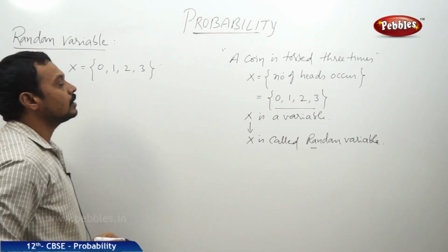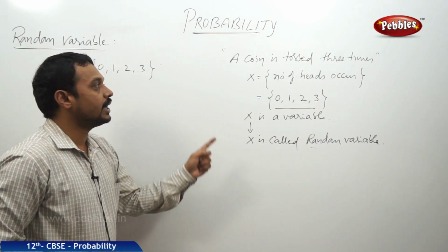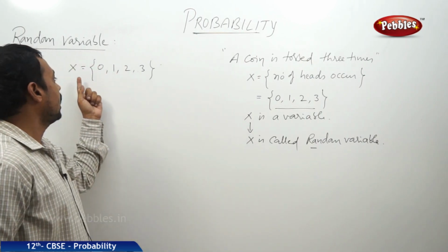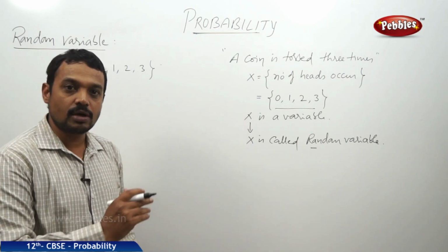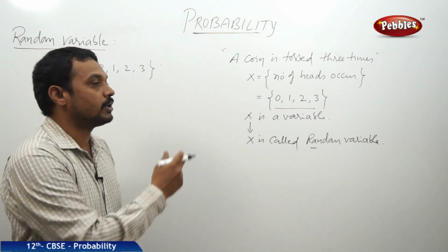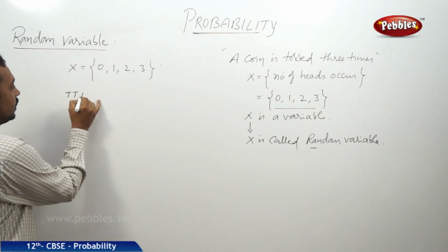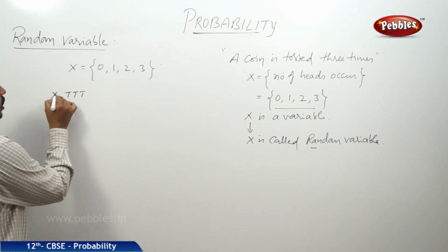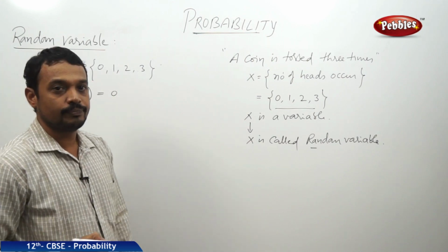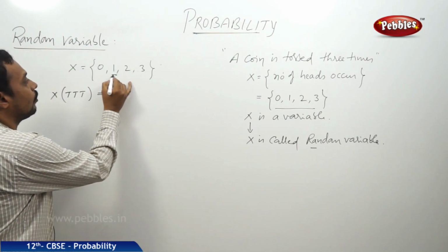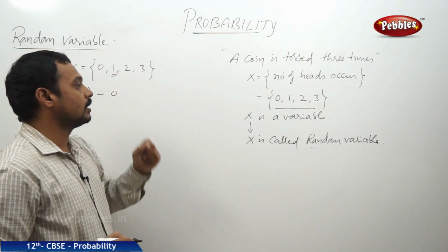0 means the number of heads is equal to 0. So when a coin is tossed 3 times and x is equal to 0, there is no head. That means all 3 times the coin must show tails, that is T, T, T. x of TTT is equal to 0. And 1 means the number of heads is equal to 1.